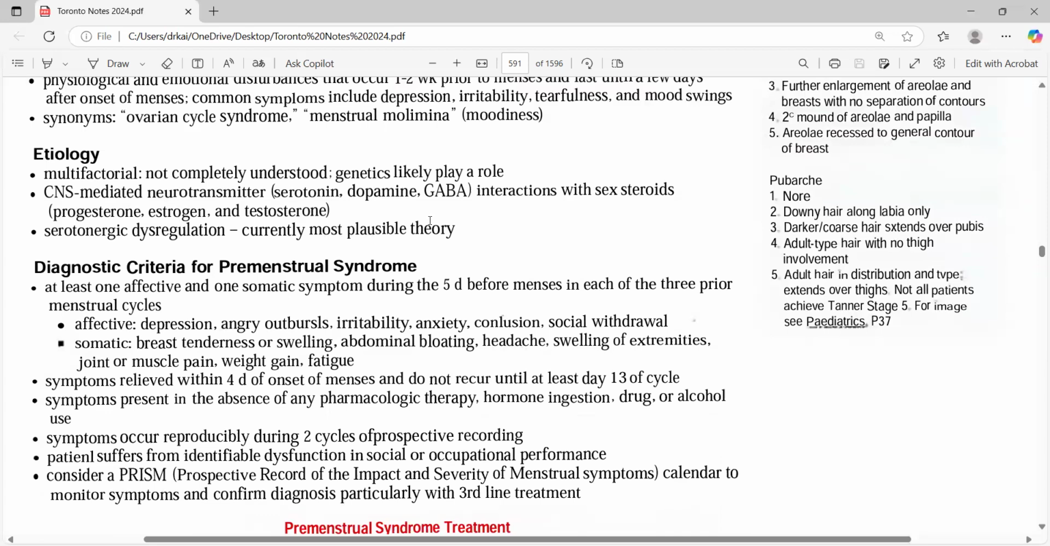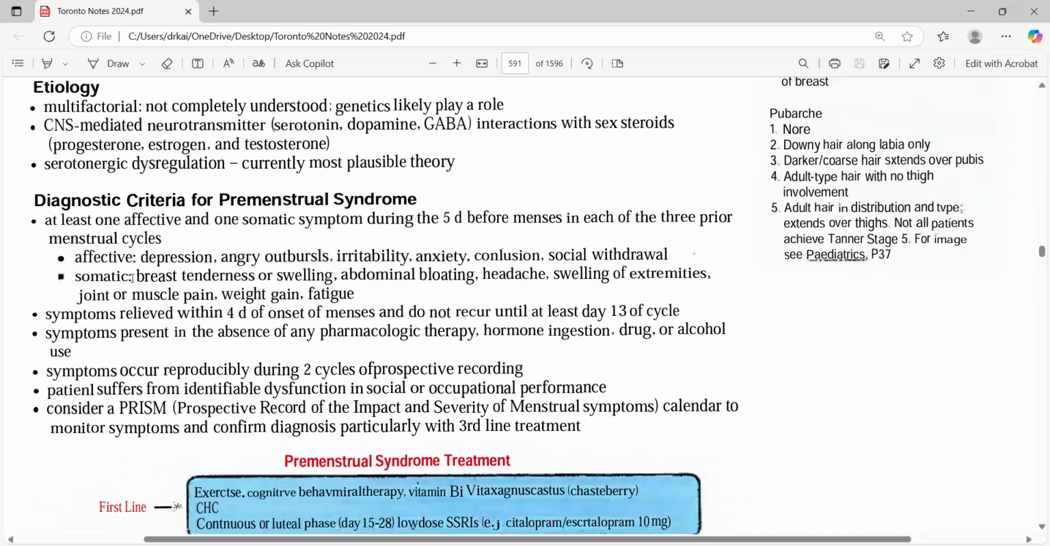Then you can skip the etiology. Mainly, you just need to remember which neurotransmitters are there: serotonin, dopamine, and then GABA. Then they say at least one affective and one somatic. So that's what I was talking about. They can give you only the physiological, or only the emotional one, but not the other. In that case, it's not PMS. So it's very, very important. Sometimes we say, oh yeah, this is given, so this is PMS. So you have to see there should be one affective and one somatic symptom.